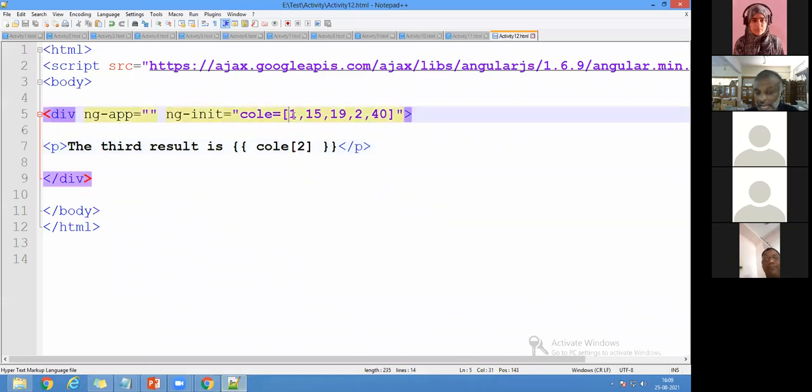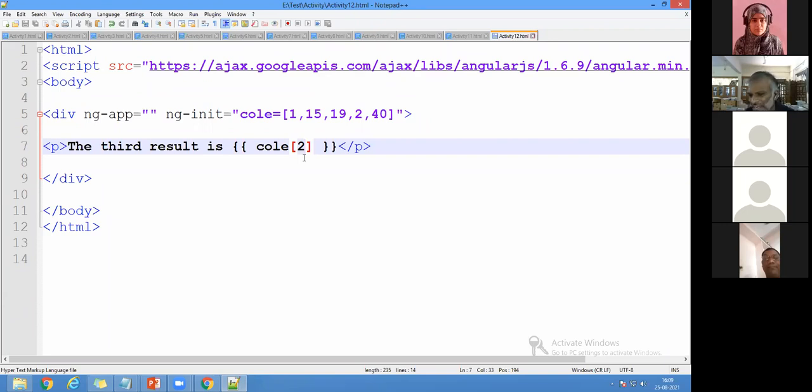So when we come to an array, please remember that the first position is 0, then 1, and then 2. It is about position, not about the value. So this is 0, this 15 is 1, and this 19 is 2. So the answer is the third result, which is 2. So if you want, you can find out the student's marks, who is the top, whatever marks or numbers you want, anything you can write here.